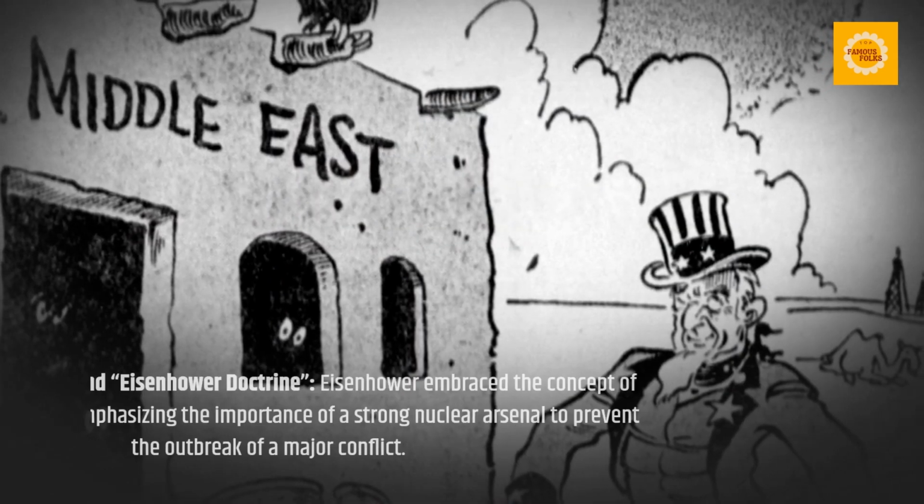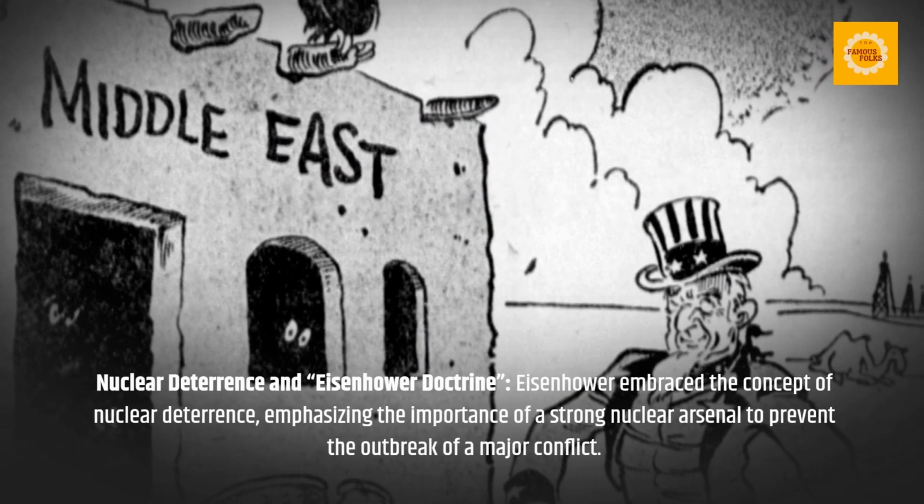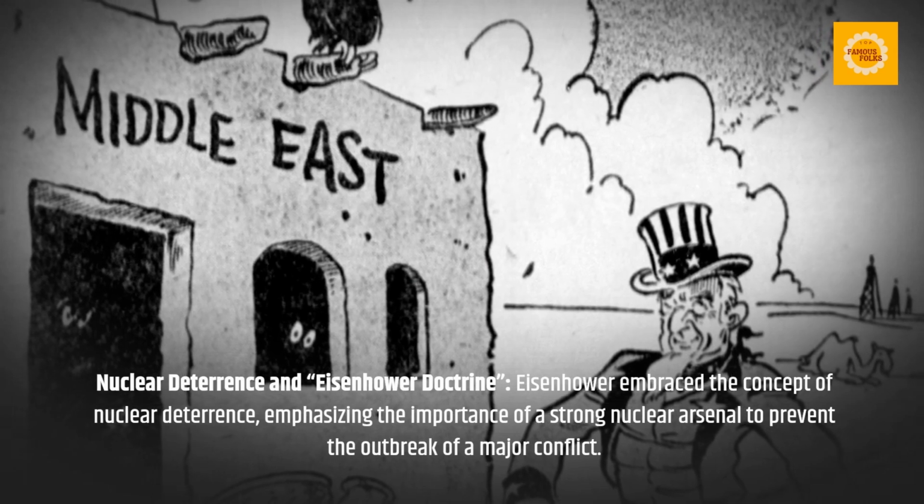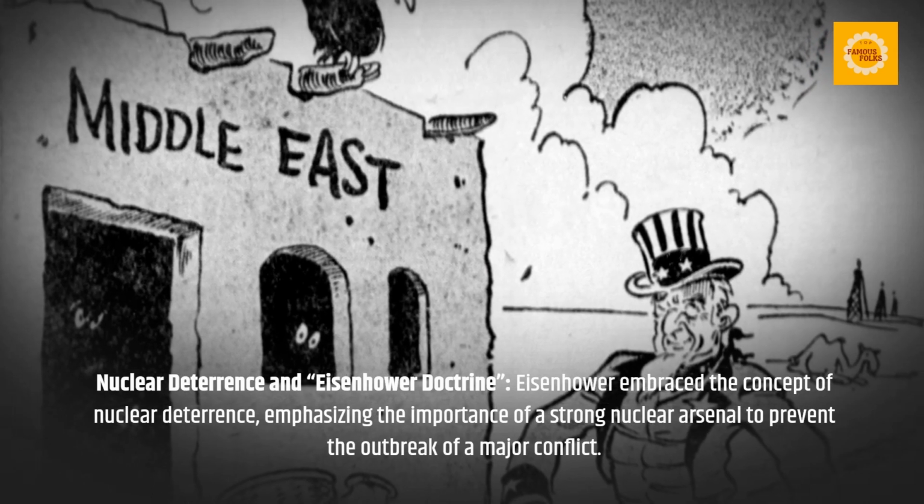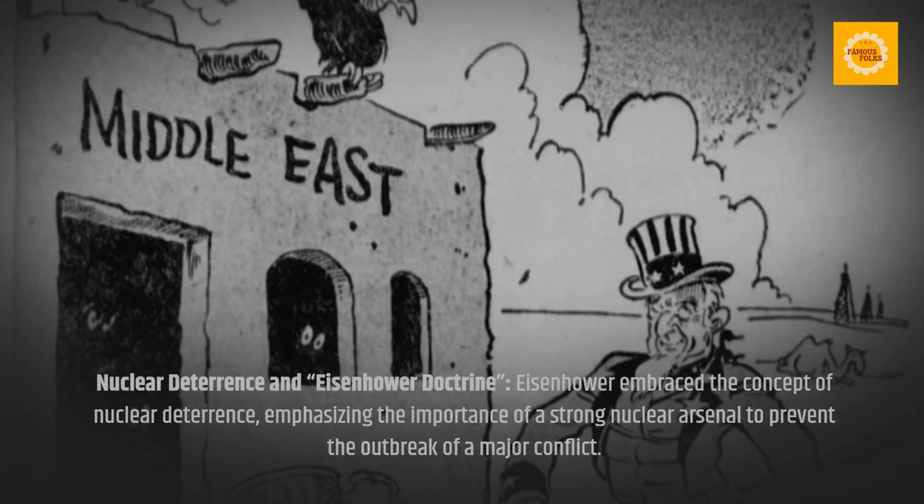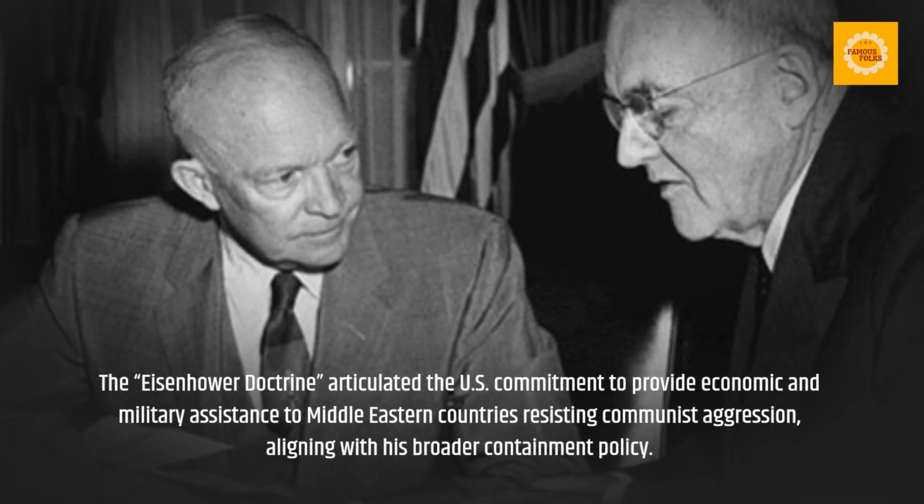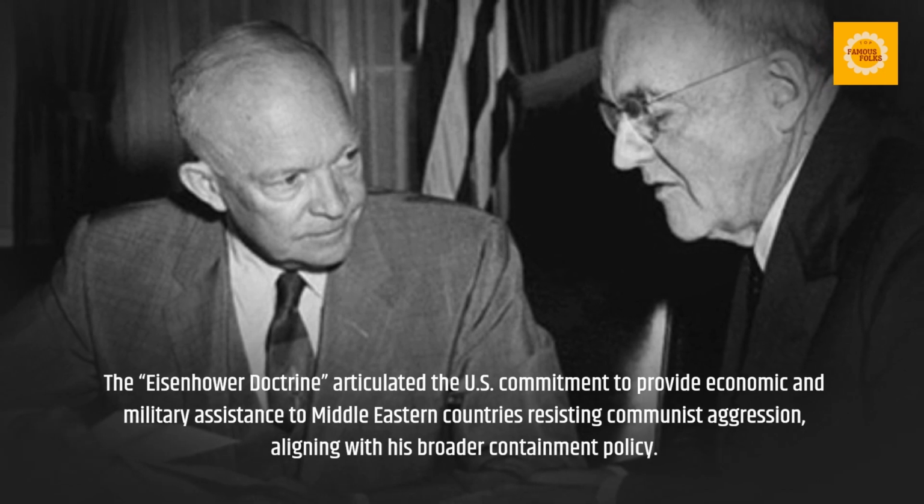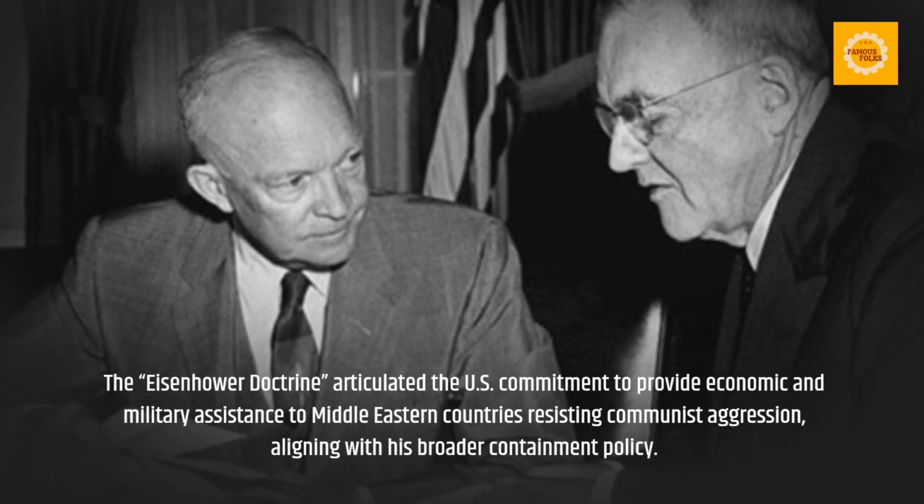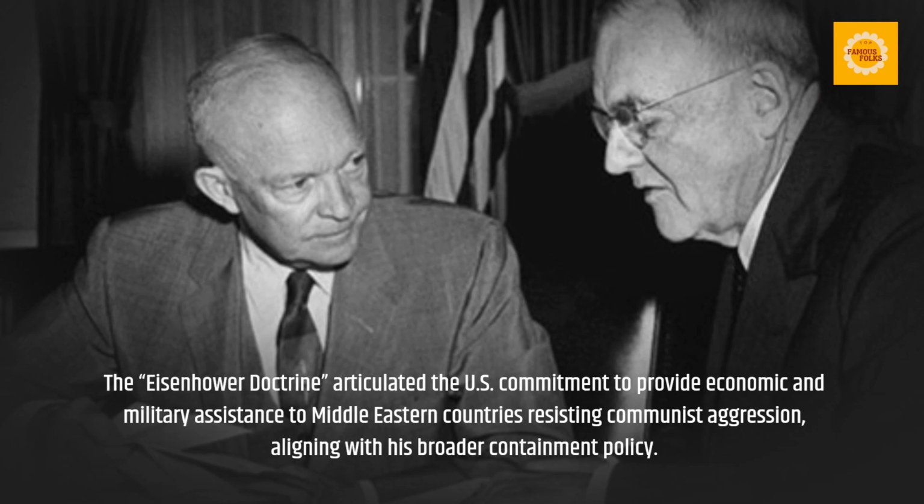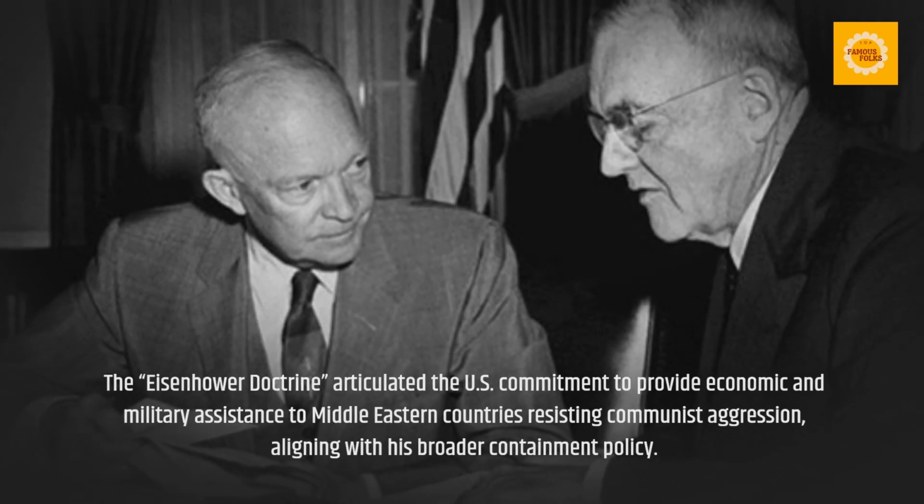Eisenhower embraced the concept of nuclear deterrence, emphasizing the importance of a strong nuclear arsenal to prevent the outbreak of a major conflict. The Eisenhower Doctrine articulated the U.S. commitment to provide economic and military assistance to Middle Eastern countries resisting communist aggression, aligning with his broader containment policy.